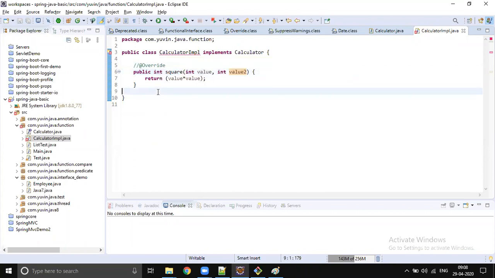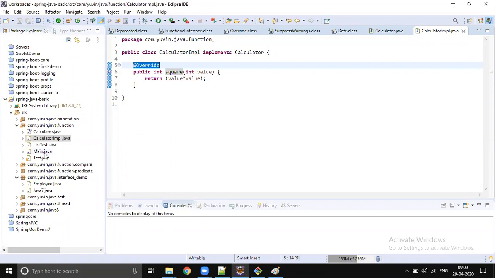So whenever you try to override any method, whether in interfaces, abstract classes or custom classes, if your intention is to override, it is a good programming practice to annotate that method with @Override. Then the compiler will make sure that you follow all the rules and regulations properly. Okay, this is the perfect overriding. For sure, we overrode the square method with all rules and regulations followed.